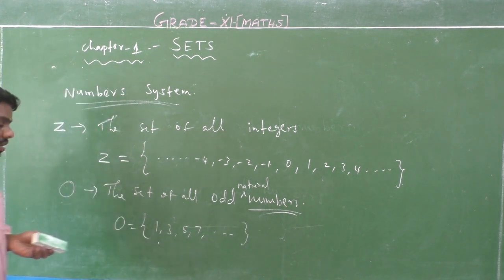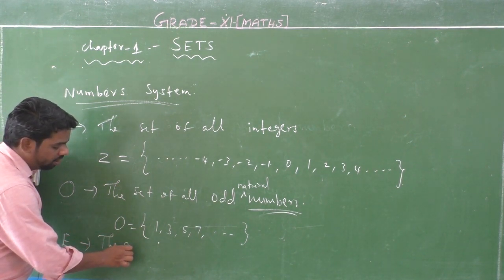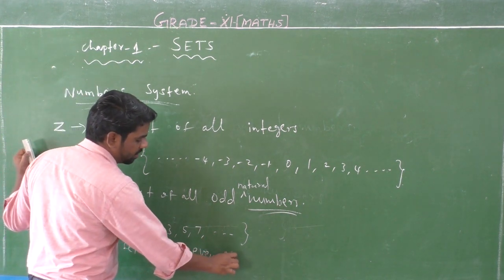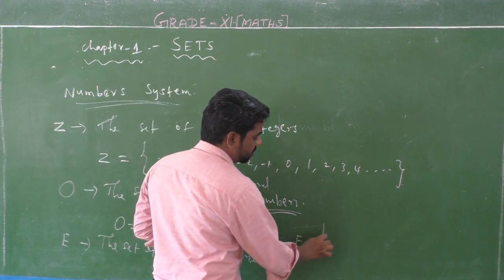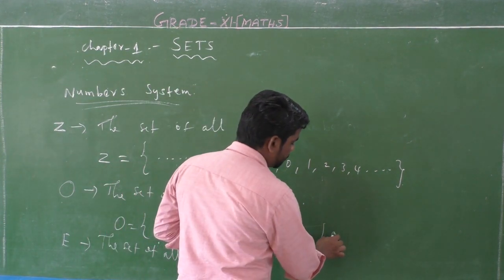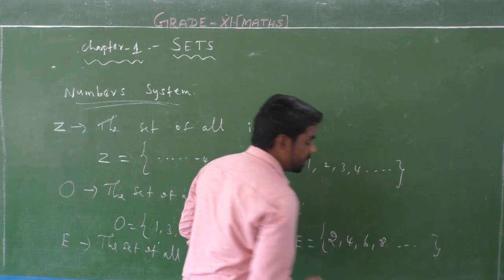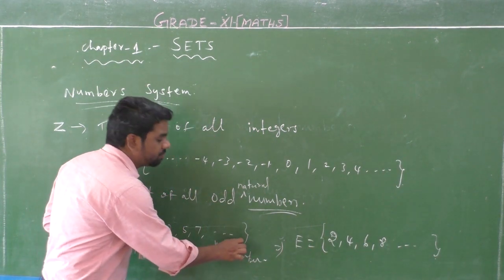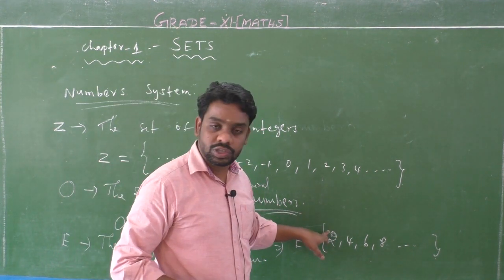This is odd numbers. Capital E denotes the set of all even numbers. Even numbers, E is equal to 2, 4, 6, 8 and so on. Listen students, here is the set of all even natural numbers. So even natural numbers start with 2, and even whole numbers start with 0.